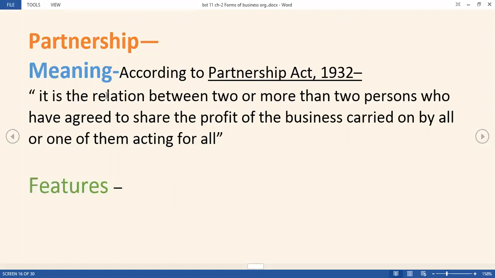So this is the definition of the partnership that defines almost all the features also, because it is defining the numbers, it is defining the relation, it is defining the business that must have earning profit also, and it is also defining the relationship, or the last line that has been mentioned here, carried by all. So that is a mutual agency relationship. Now coming to the next topic, that is the features of the partnership.